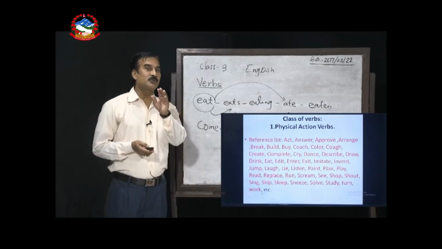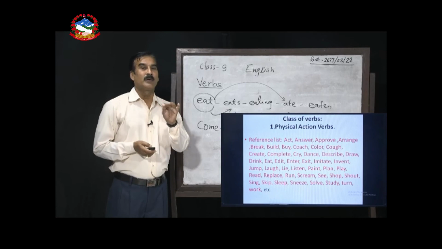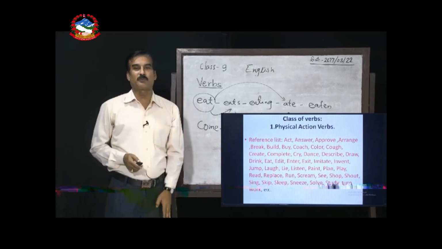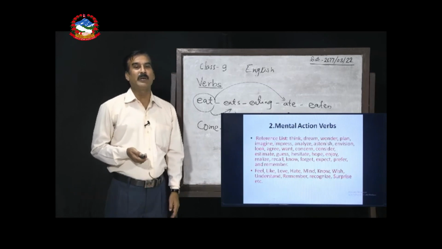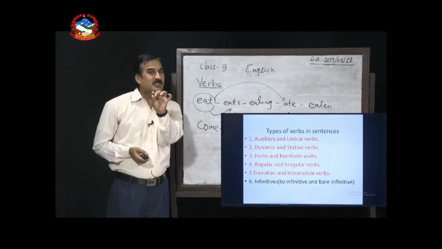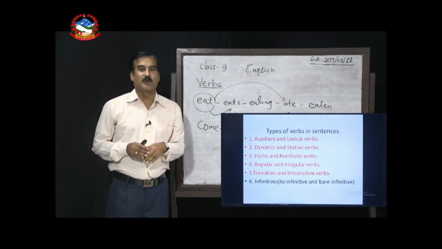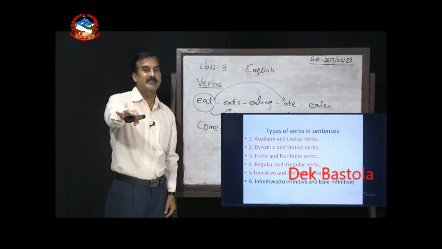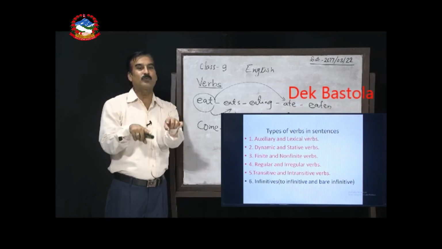Last time I have told you, verbs can be divided into different groups like physical action verbs and mental action verbs. Similarly, last time I just touched these categories of main verbs. Main verbs can be divided into, let us say, 10 types like this, and there is the comparison with another verb.